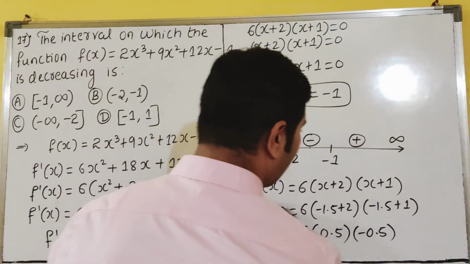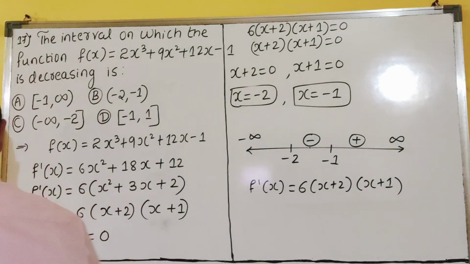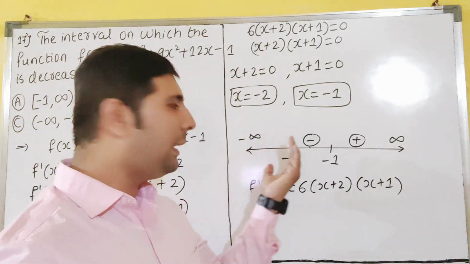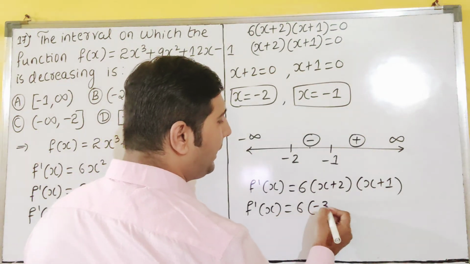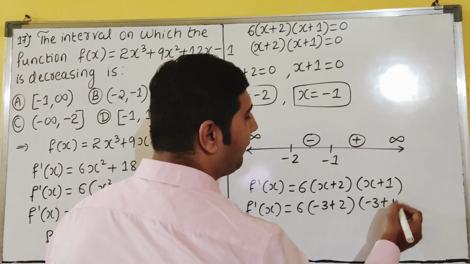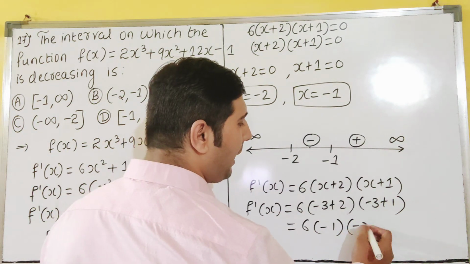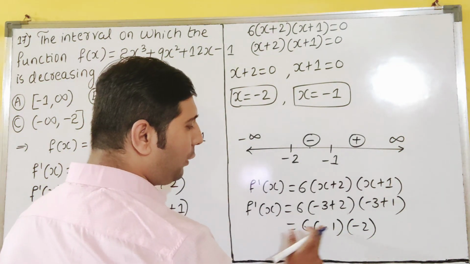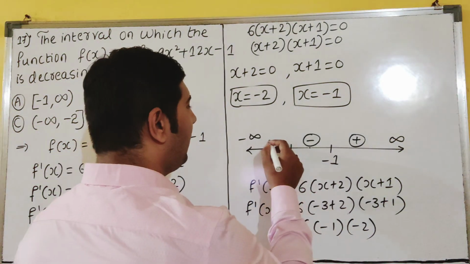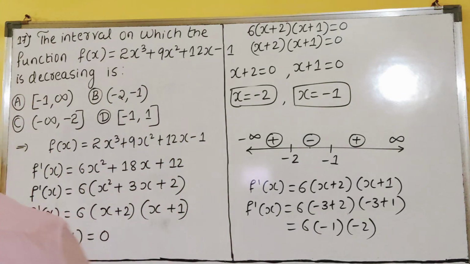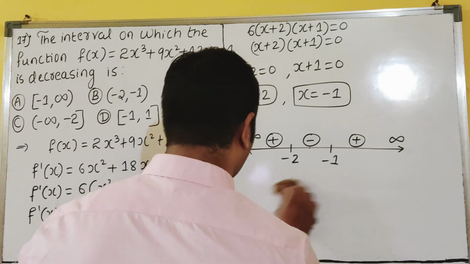So next is what? Less than minus 2. What will be the next number? Less than minus 2 on this side, minus 3 will come. So substitute minus 3 now. Minus 3 plus 2, minus 3 plus 1. So what you will get? Minus 3 plus 2 is minus 1. Minus 3 plus 1 is minus 2. So my plus into minus is minus, minus into minus is plus, dear students. Plus means what? Again it is greater than 0. So it is plus. In that interval it is greater than 0. I will erase this because for your understanding purpose I am writing this all.